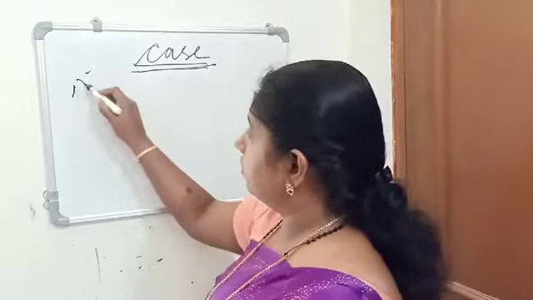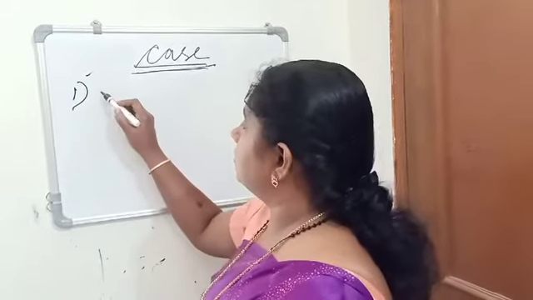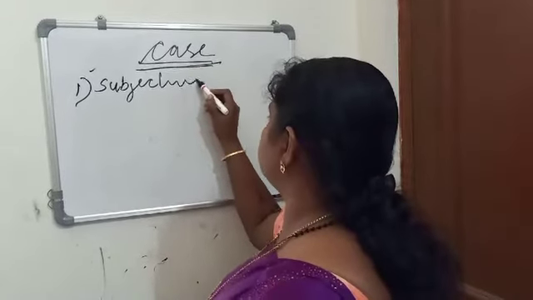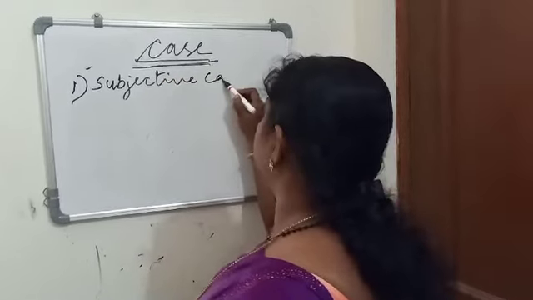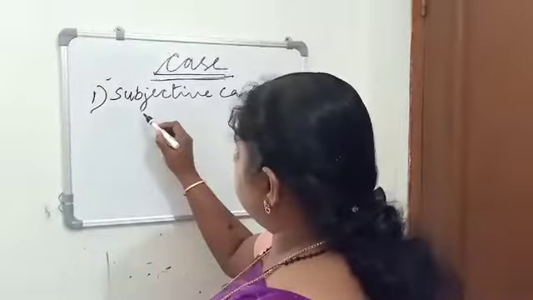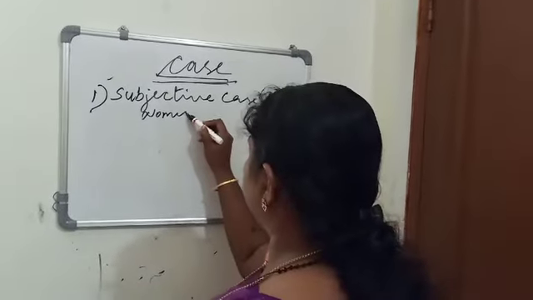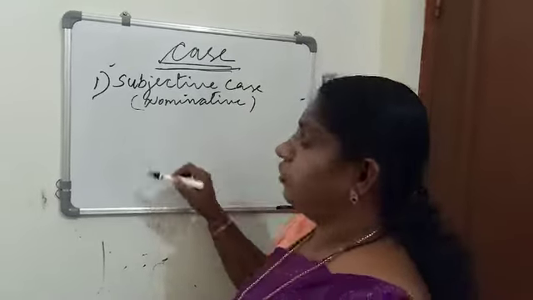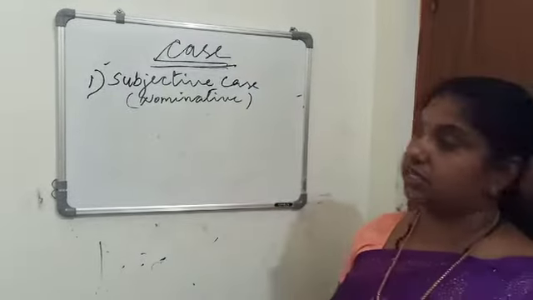There are 4 cases. The first one is subjective case. It is also called nominative case. Subjective case or nominative case. What is meant by subjective case?